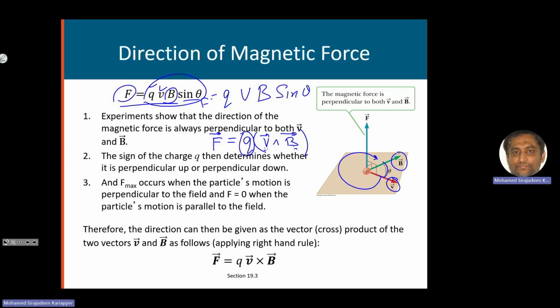But if Q is positive, F will be in the direction given by the right hand rule. But if Q is negative, it will flip the direction. Whatever direction you get, it will be the opposite direction. So if Q is positive, no problem, the direction is from the right hand rule. If Q is negative, the direction is flipped by 180 degrees. So this vector equation will give you completely both the magnitude as well as the direction.